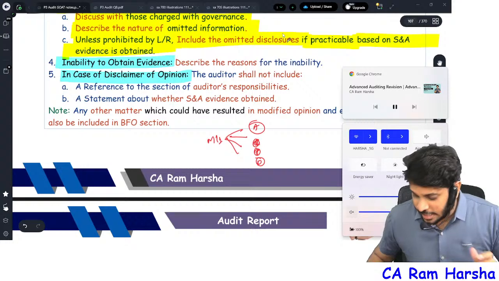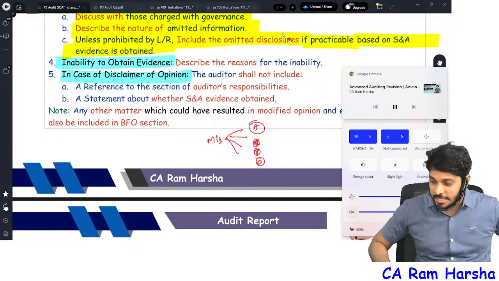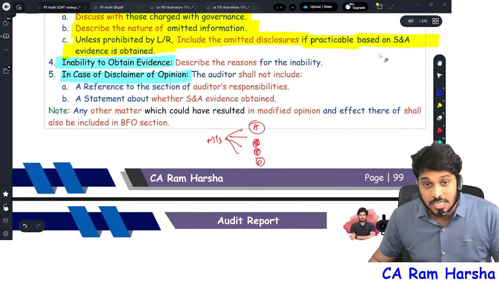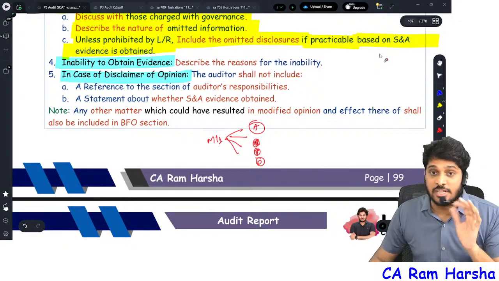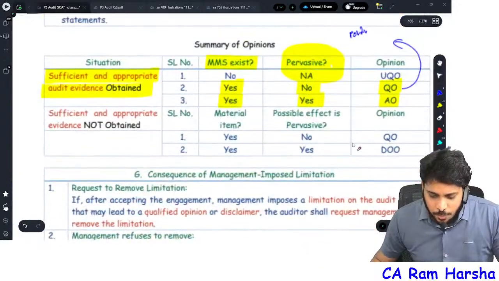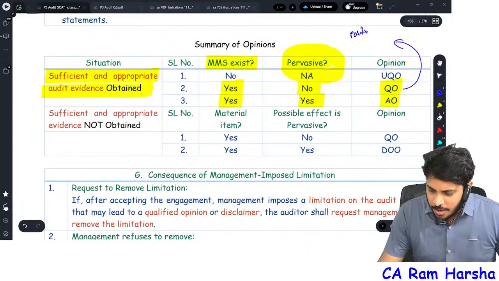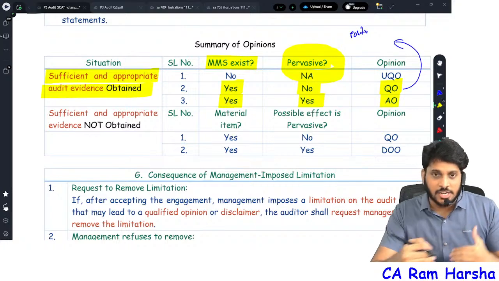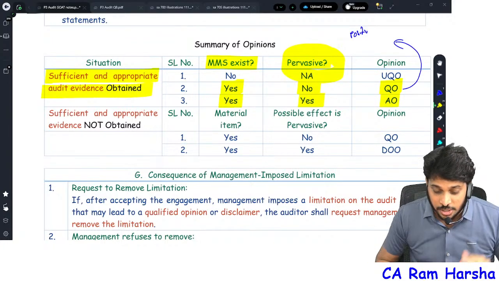So without any delay, let's continue the discussion. If you recollect, we have already completed the qualified opinion and adverse opinion discussion with respect to material misstatement found in the financial statements. Now, let me once again discuss the types of opinions. I hope you already watched the previous part, and that you are watching this continuation of the reporting topic.